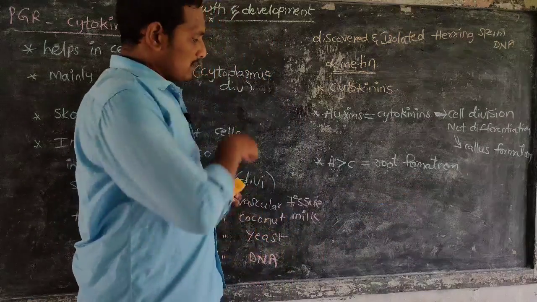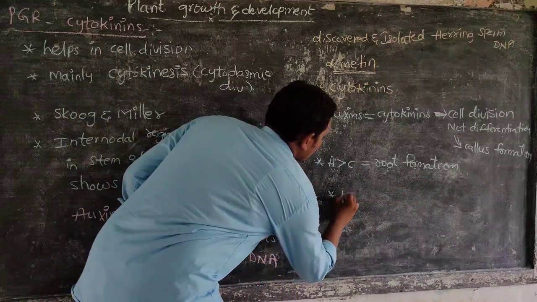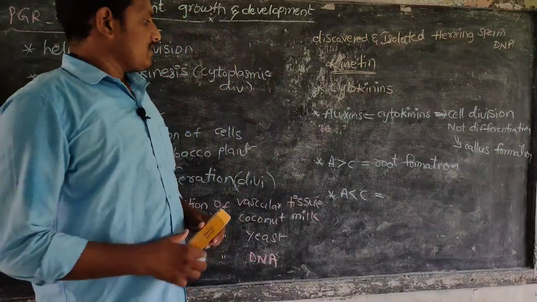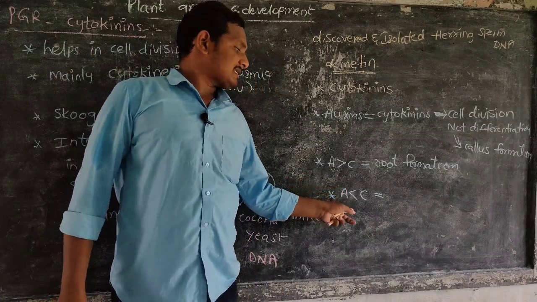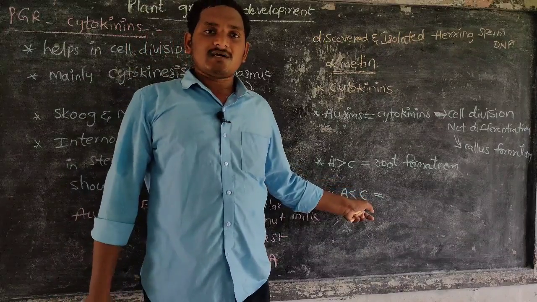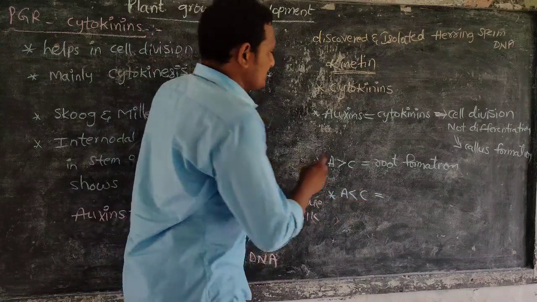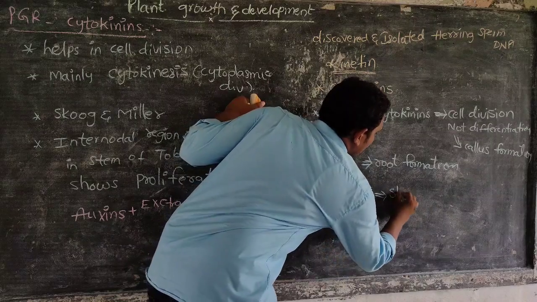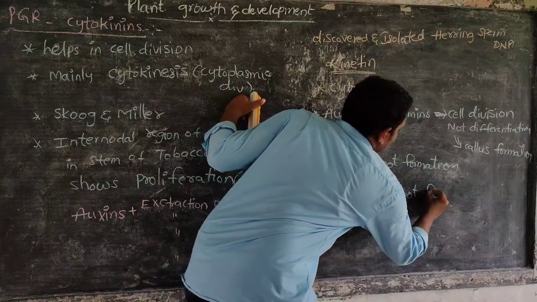In case auxins are greater than cytokinins, shoot formation takes place.